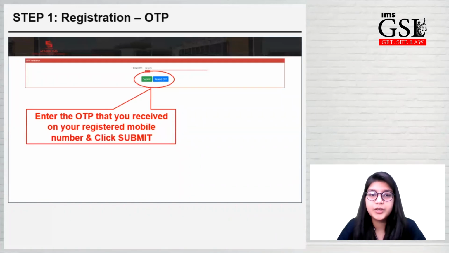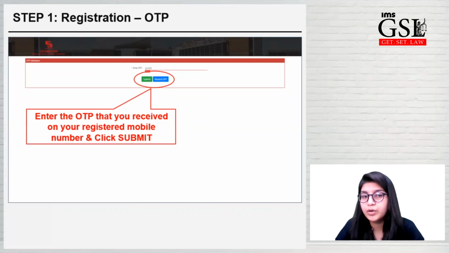After clicking on the OK option in the dialog box, you'll be directed to the OTP page. Now, I want to remind all of you that while you are entering your phone number in the basic detail page, please enter a functional and active mobile number. Please do not enter a number which is not being used as of now, because you'll not be able to further fill your form because you'll not receive an OTP. So please enter a proper functional mobile number.